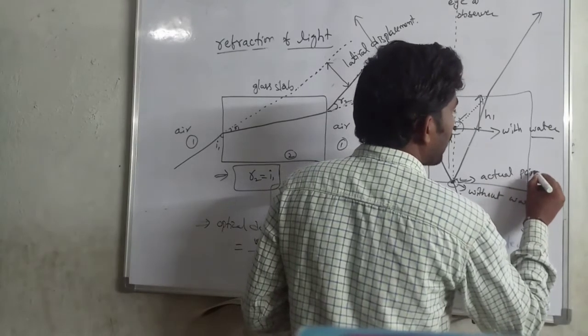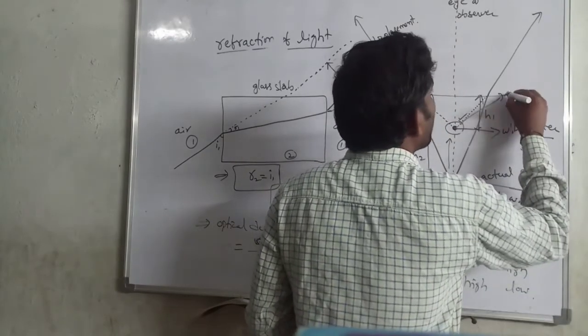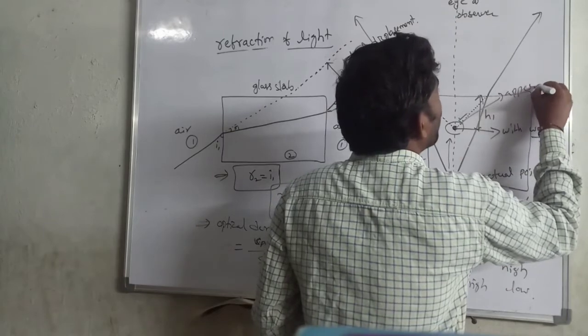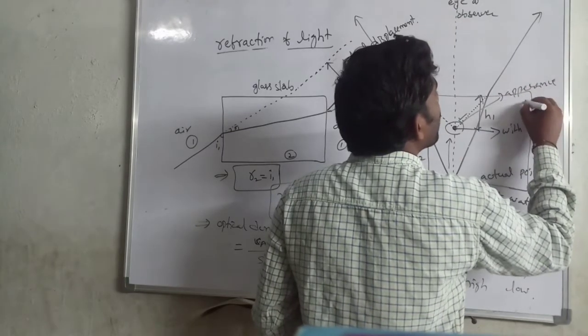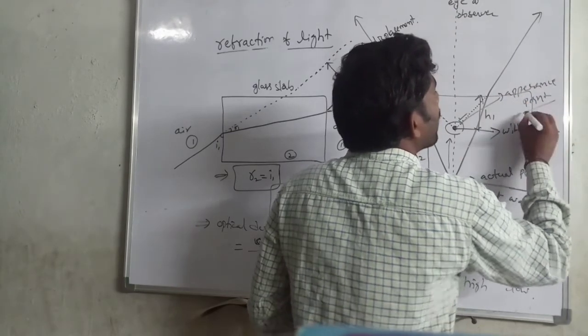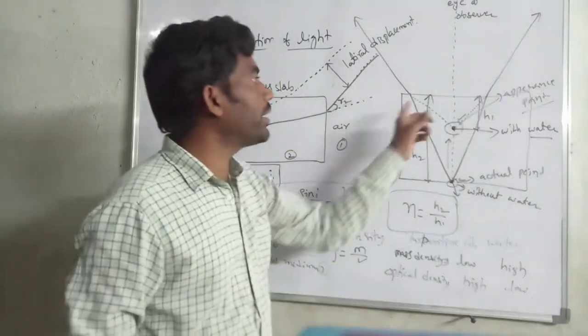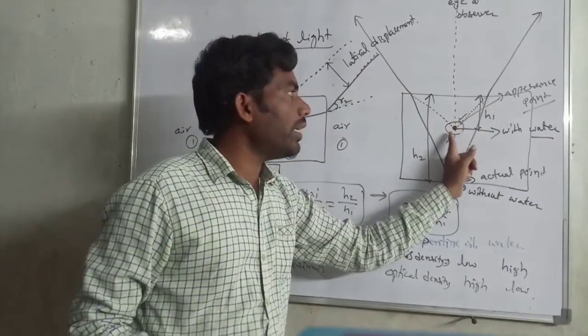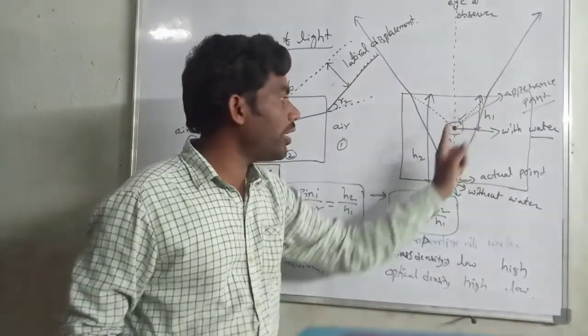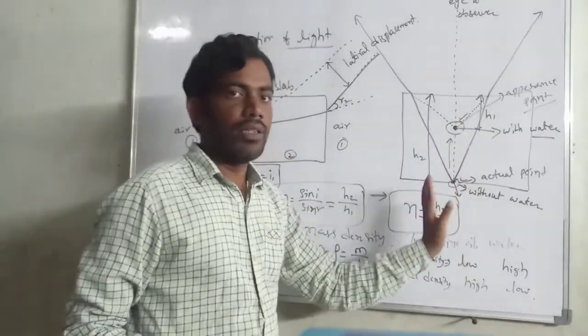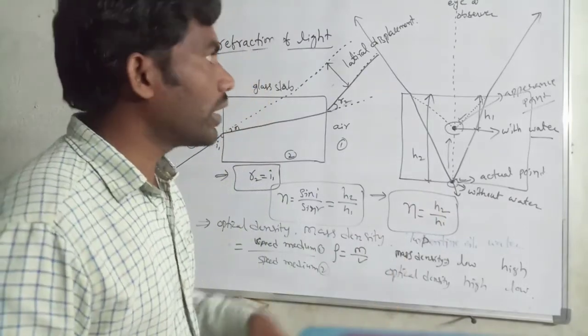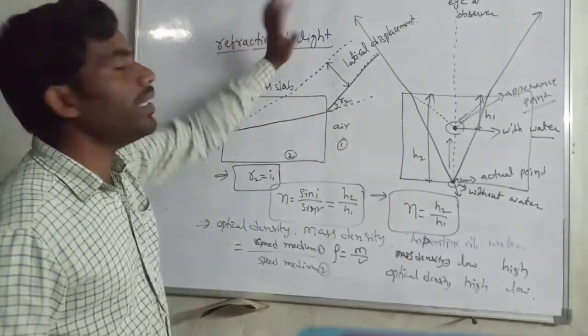Appearance means that when we see the object we observe it at this point, but actually the object is elsewhere. This is the summary of the refraction of light.